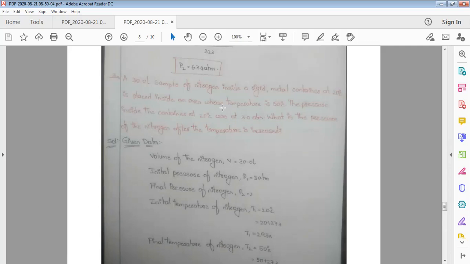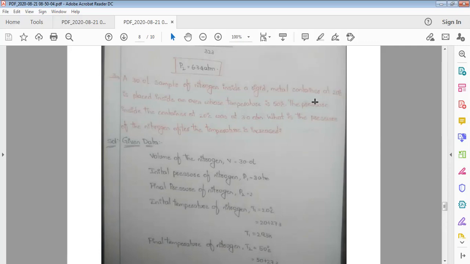In this problem, the gas given is nitrogen. So the volume of nitrogen V is equal to 30 liters, and it is a rigid metal container, so the volume remains constant.